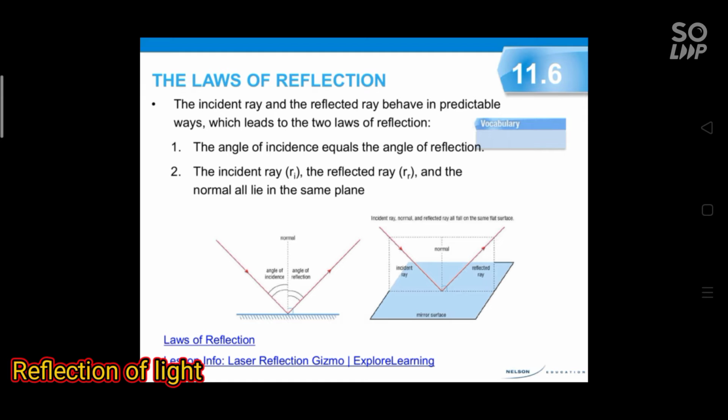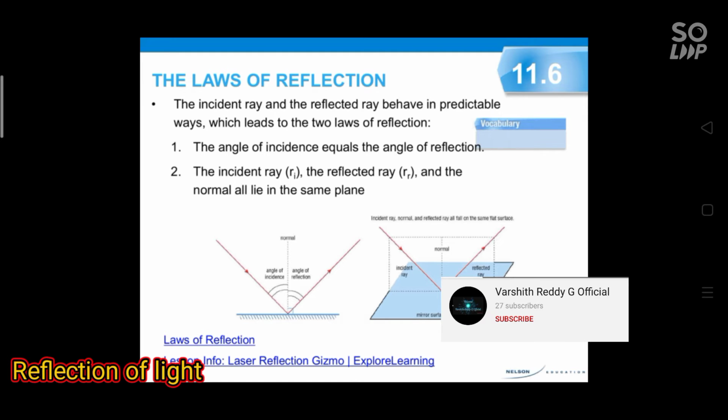Laws of reflection. A light ray obeys the following two laws while getting reflected from a surface. The first law: the angle of incidence I is equal to the angle of reflection R. That implies angle I equals angle R. Coming to the second law, the incident ray, the reflected ray and the normal at the point of incidence all lie in the same plane.